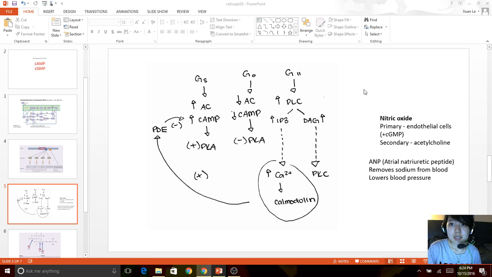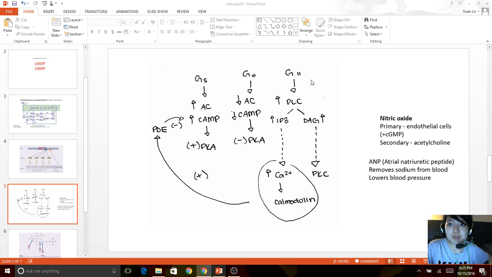So here's a summary of what G protein classes do. So Gs, like we said, is going to stimulate the adenylyl cyclase, and then the Gi is going to inhibit adenylyl cyclase. It's going to basically do the exact opposite. So the activation of adenylyl cyclase and cyclic AMP is going to activate PKA, while in Gi it's going to do the exact opposite. It's going to inhibit PKA.